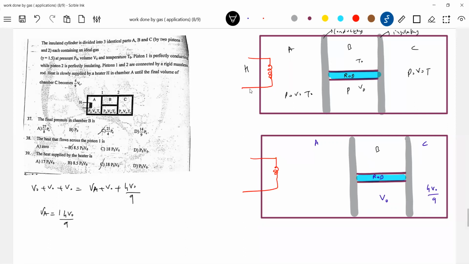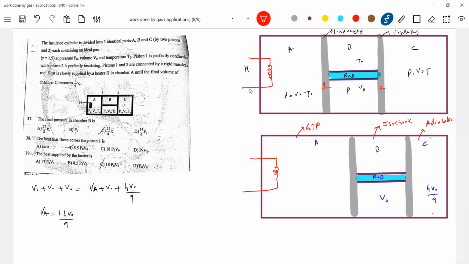Now what process will the gas undergo here, chamber C? Hurry up, anybody? Piston 1 is conducting and this is piston 2, insulating. Look at this here. What is this? Adiabatic process. Now what about this? Isochoric. Okay, good. What about this? General thermodynamic process.